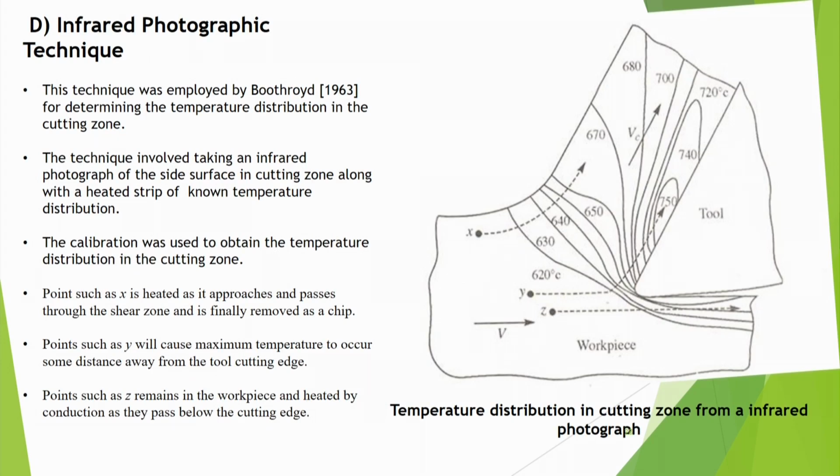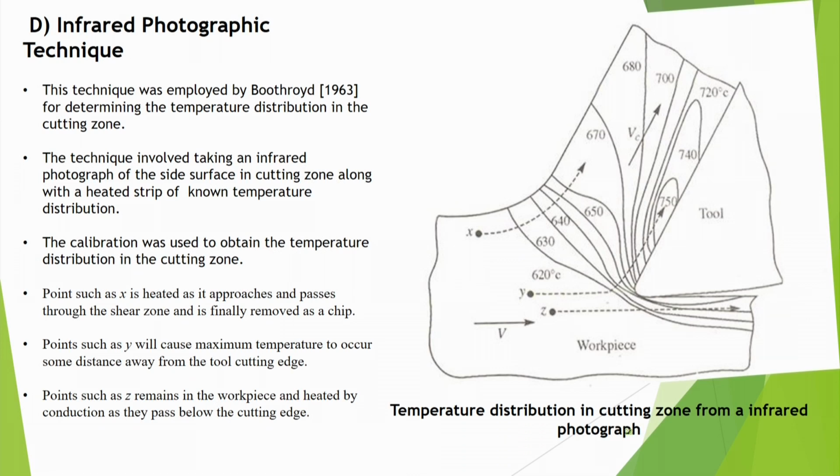Nowadays we have many infrared cameras. This technique was employed by Boothroyd in 1963 for determining the temperature distribution in the cutting zone. The technique involved taking an infrared photograph of the side surface in the cutting zone along with a heated strip of known temperature distribution, this one. So we compare that, we take a photograph of that thing. Calibration was used to obtain the temperature distribution in the cutting zone.